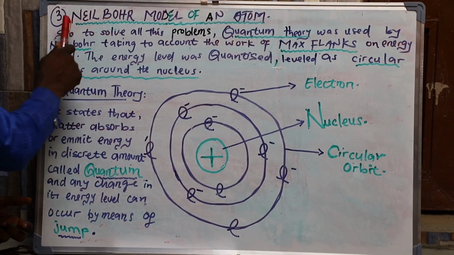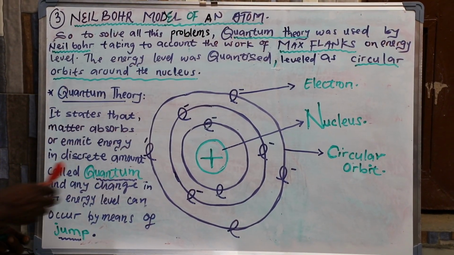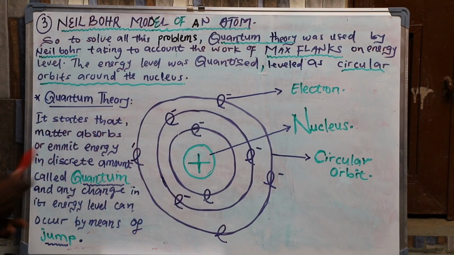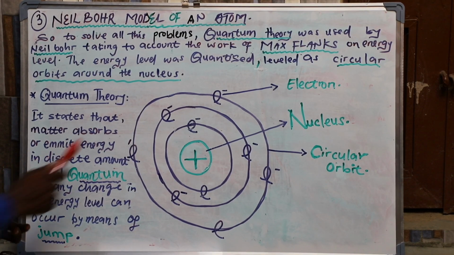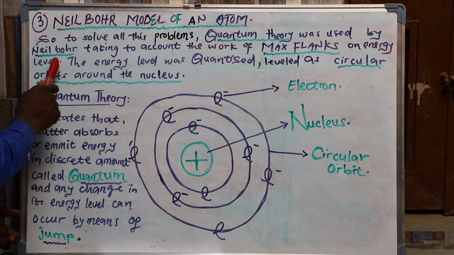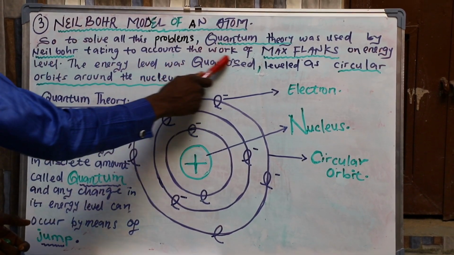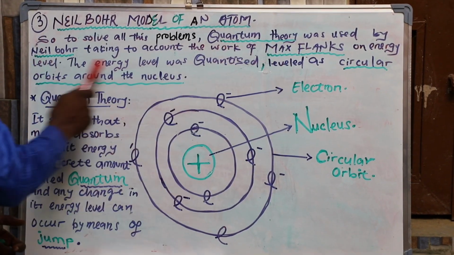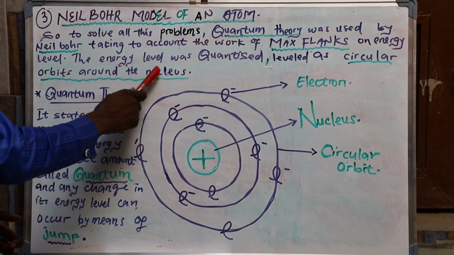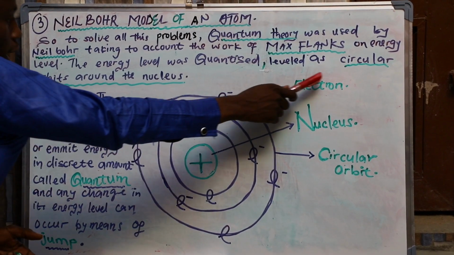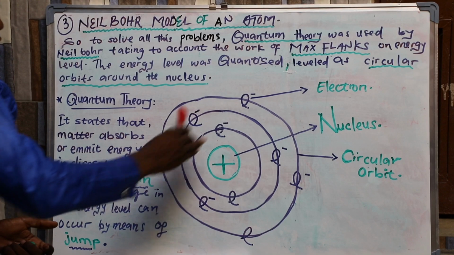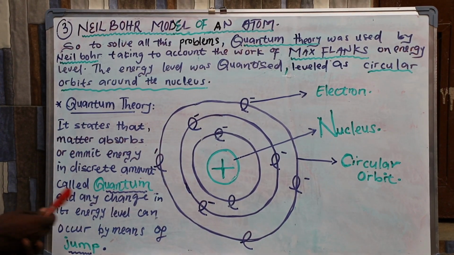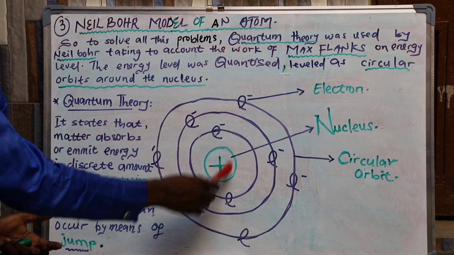So the third scientist is Niels Bohr. This is his model of an atom. To solve all these problems, quantum theory was used by Niels Bohr, taking into account the work of Max Planck on energy levels. The energy levels were quantized, as circular orbits around the nucleus. So this is how his structure of atoms looks like.